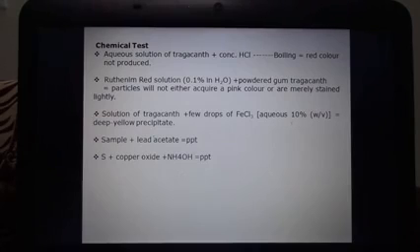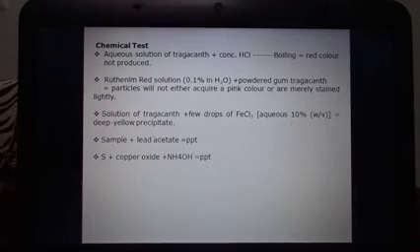Second is the ruthenium red solution: aqueous ruthenium red solution with powdered gum Tragacanth. The particles will either not acquire a pink color or are merely stained lightly.